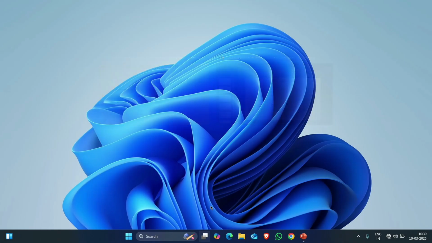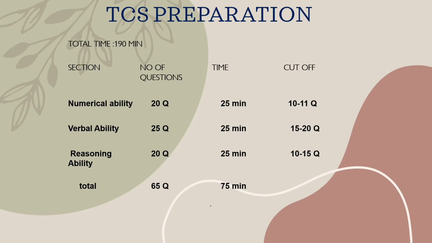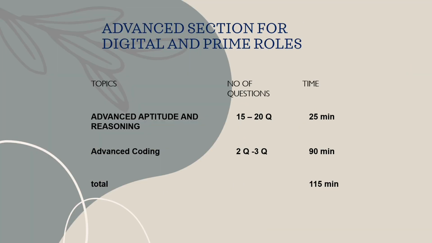I think everyone knows about the TCS syllabus, but anyway, I will tell you now. In the TCS examination, there are two sections. One section is aptitude, reasoning and verbal ability. Another section is called the advanced section, which is conducted only for the digital and prime roles. In the advanced section, there are another two subsections. One is advanced aptitude and reasoning.